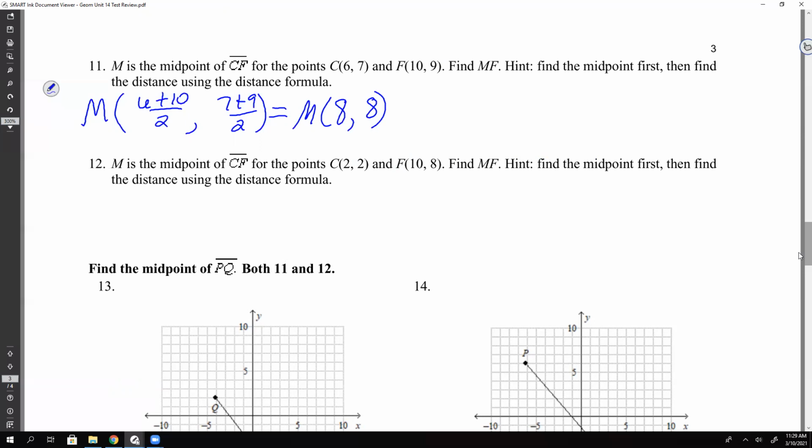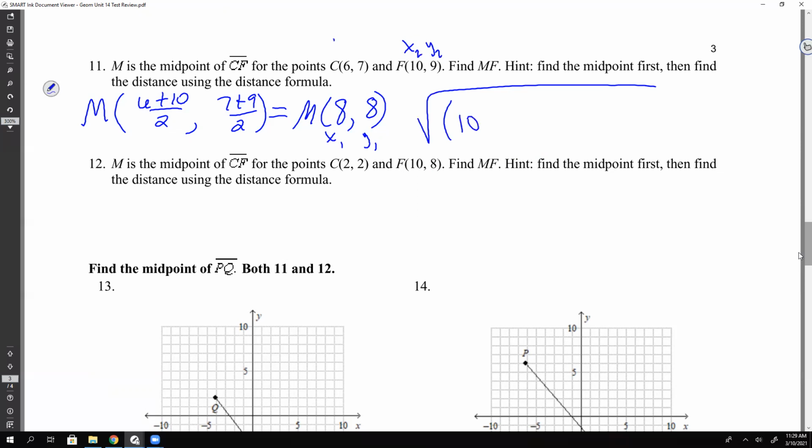And then now they ask us for the length of MF. So we have to use the distance. Yep. And does it matter, like M and F, does it matter which one is point 1 and point 2? No. So x1, y1, x2, y2. Just type into your distance formula.